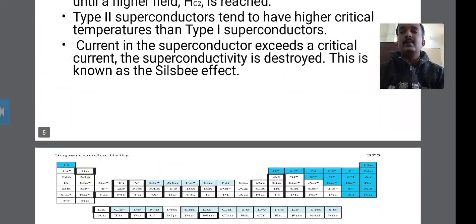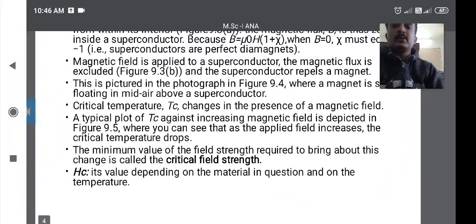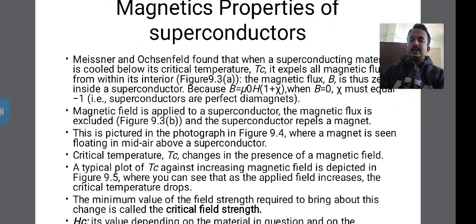Look at the diagram in figure 9.3b: the magnetic field is applied on the superconductor, which is below the critical temperature, and the magnetic flux is expelled from the interior of the superconductor. This is called the Meissner effect.